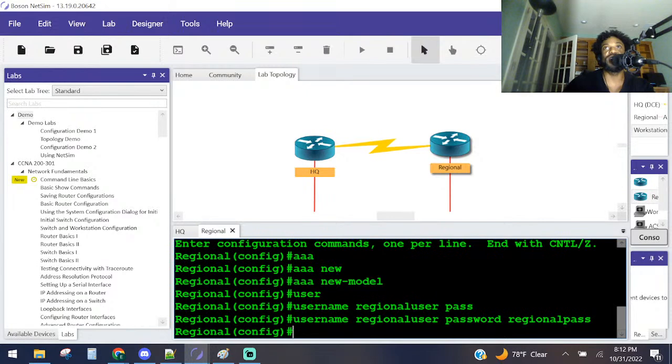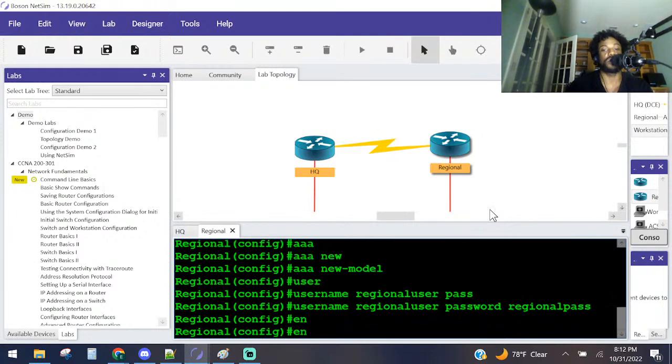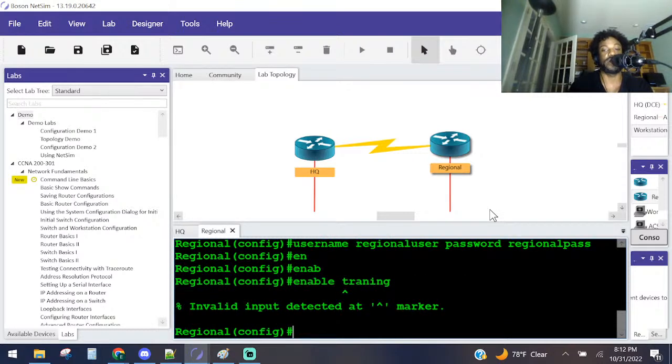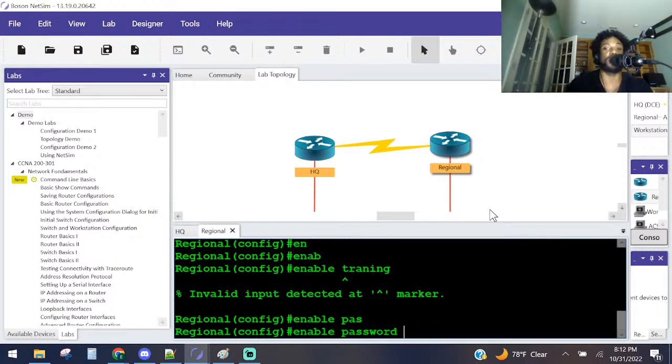So configure, set the enable password to training. Y'all know what the enable password is, right? Just enable password. That allows us to put a password. This is the password we've got to use to be able to configure things, to get into enable mode. They said the password is going to be just the word training, all lowercase. You've got to spell that right first. So enable password training.